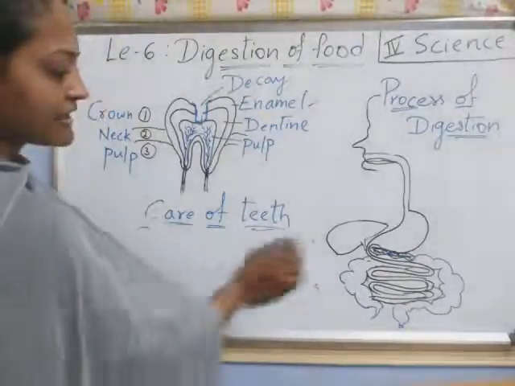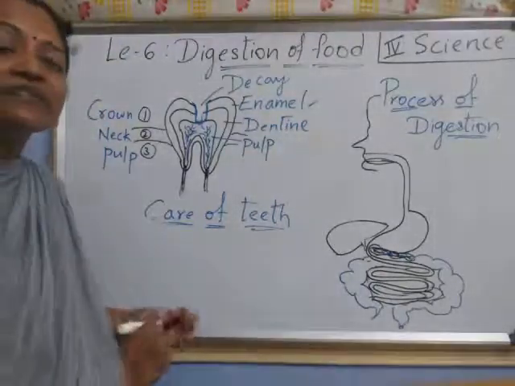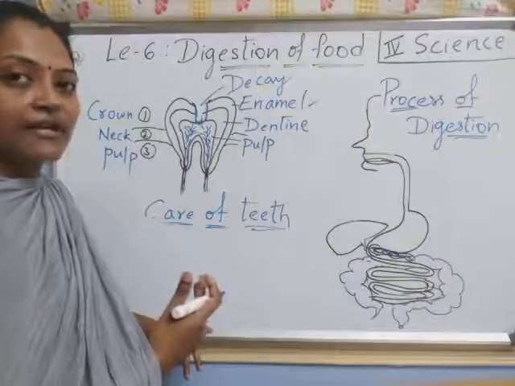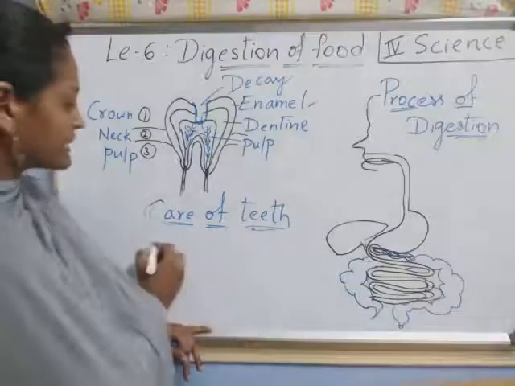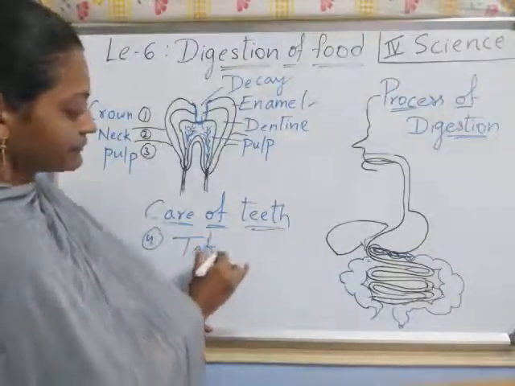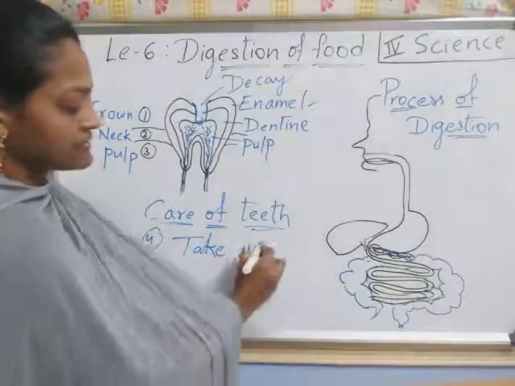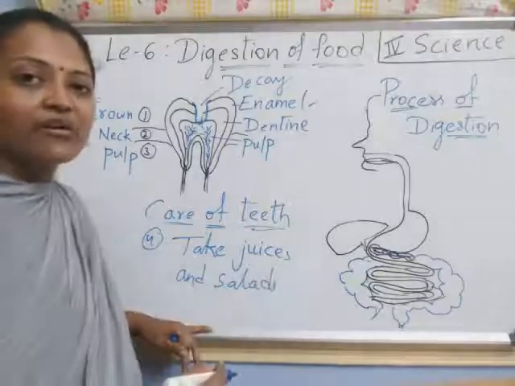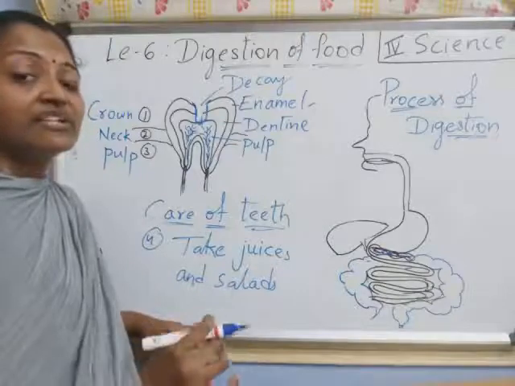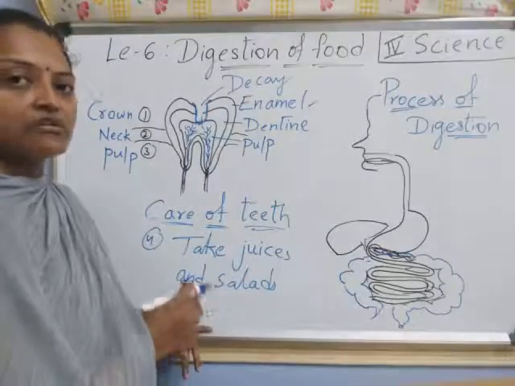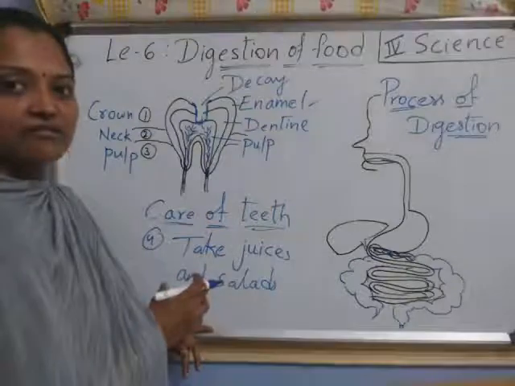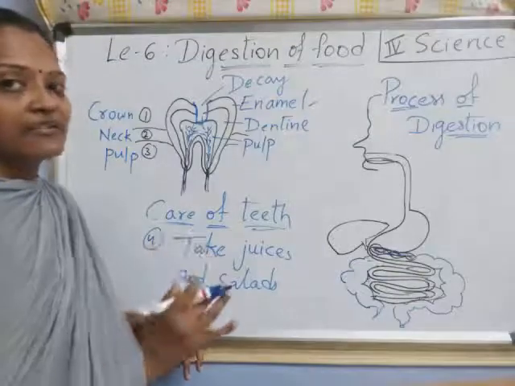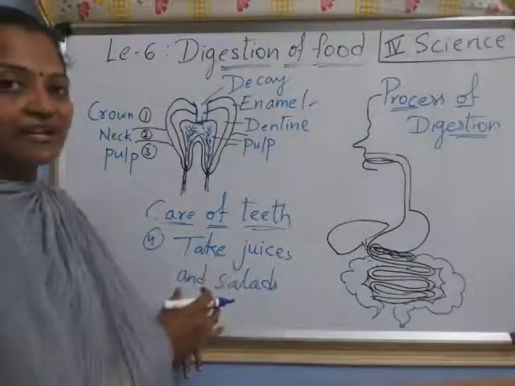Next, children, don't take more chocolates, and always drink a lot of water, and also juices. Fourth one is take juices and salads. Do you know what salad means? All the vegetables, completely raw food. So take many juices and salads, not with sugar. Some people always drink juices with sugar. Not like that. So take more juices and salads, right, children?